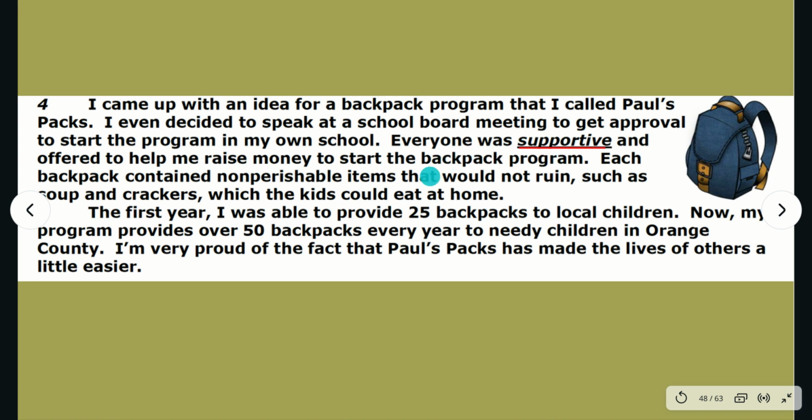Everyone was supportive and offered to help me raise money to start the backpack program. Now, from our last question, we know that they were willing to help and they helped raise money to start the backpack program. That means the definition of this word needs to make sense with the sentence, letting us know that they were helping Paul or helping the author.